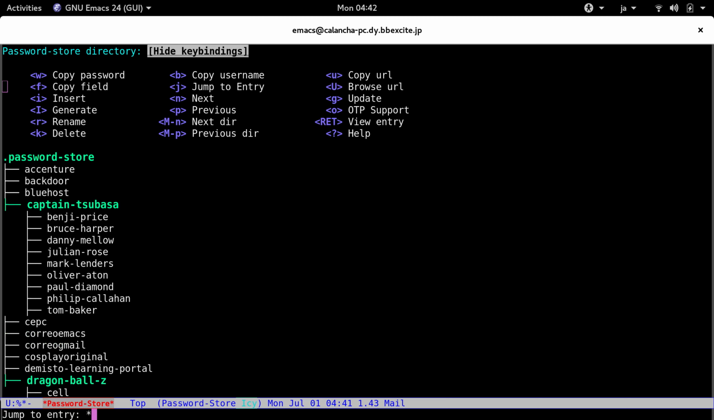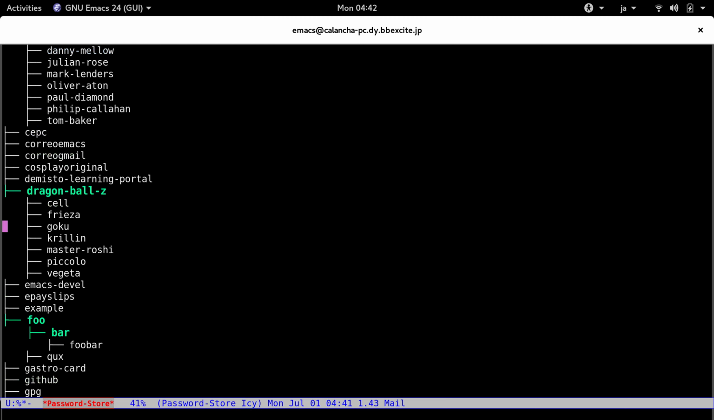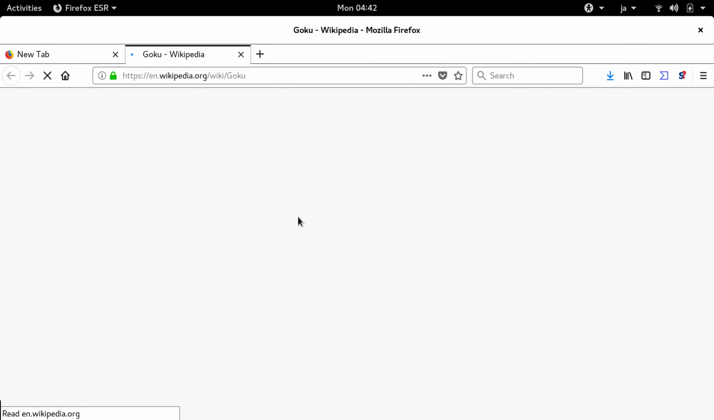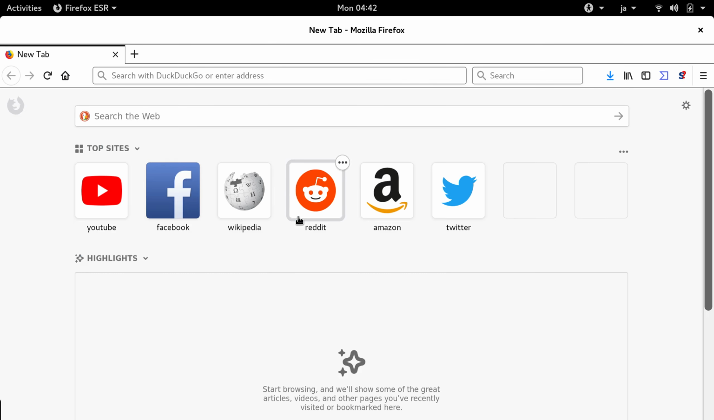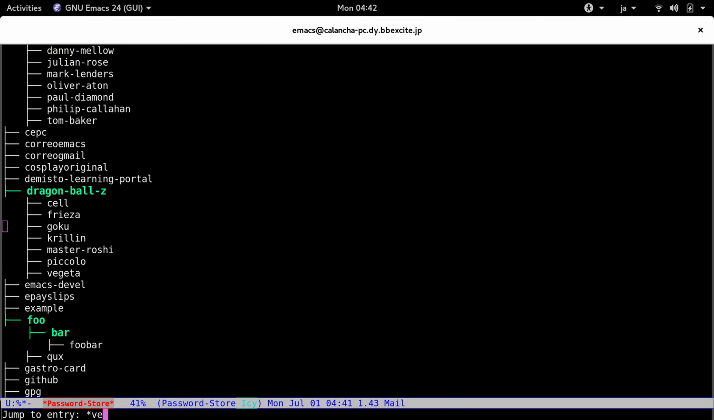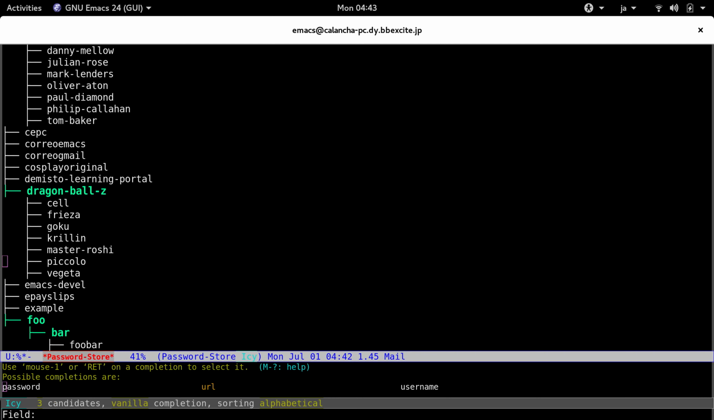That's good. Now let's go with Goku and let's see if we can get his username. Good. The URL, we can, and we can browse the URL. Excellent. And the same from Vegeta. We can get the username, the URL, everything. So let's see with Piccolo, copy field: we have password, URL, username, but we don't have more.